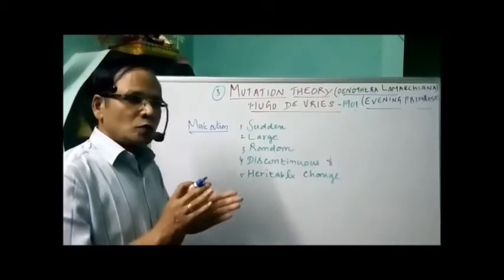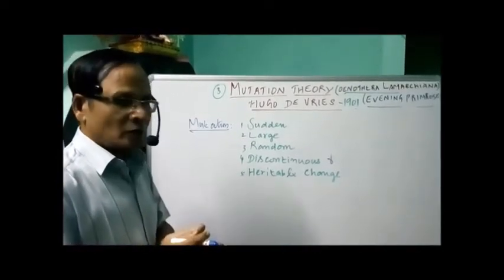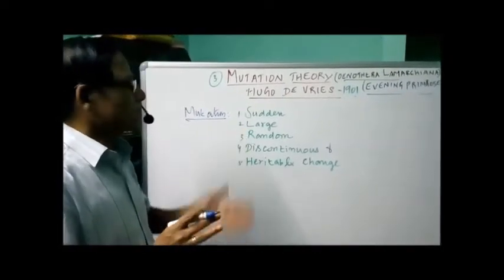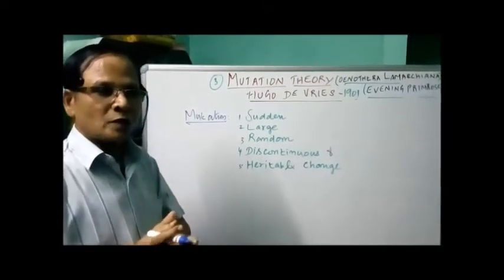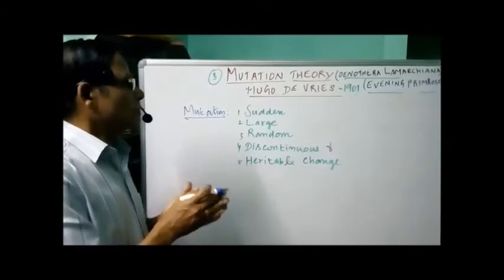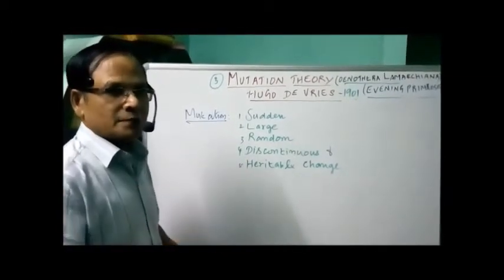Okay, now what are the differences between the Lamarckian and Darwinian concepts and the mutation theory? Specifically, I want to make differences between the Darwinian concept and what we call the De Vries concept, that is the mutation theory.